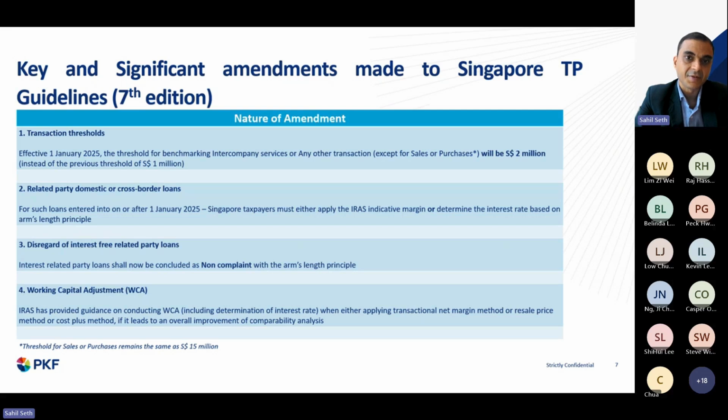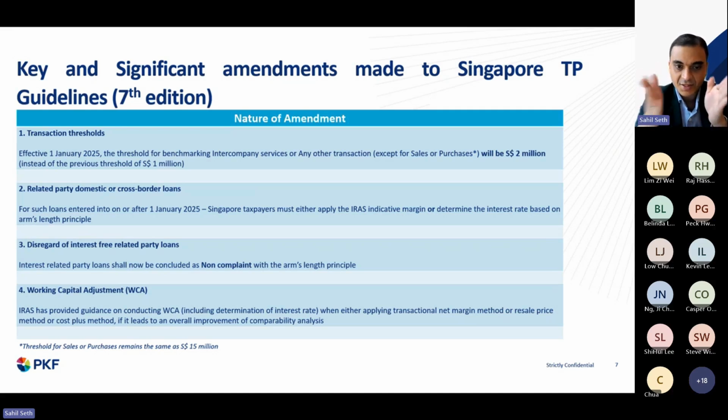Because in these methods, we are comparing the operating profit margin on sales or operating profit margin on cost of the tested party. The remaining two methods are the profit split method, which involves an allocation of profits, and the comparable uncontrolled price method, where there will be a comparison of the price rather than the profitability or margin of the tested party.